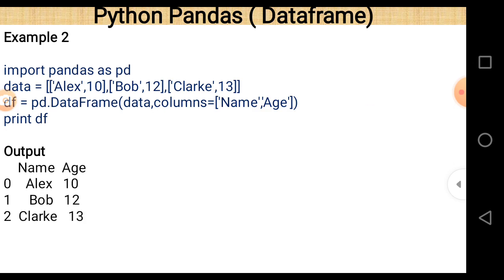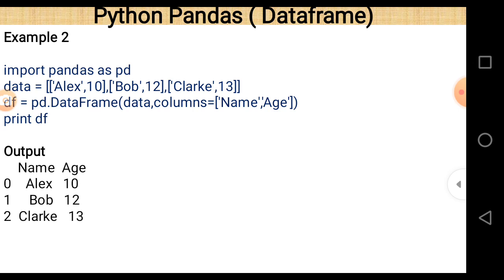Next, example number 2. This is again an example related to Python pandas, and here the data frame is created using lists. Actually, more than one list is passed as an argument. The first line is import pandas as pd. The second line is data equals ['Alex', 10]. Alex is marked within single quotes because it is a string, comma, 10. 10 is a number, and these two values are written within brackets, meaning they are part of a list.